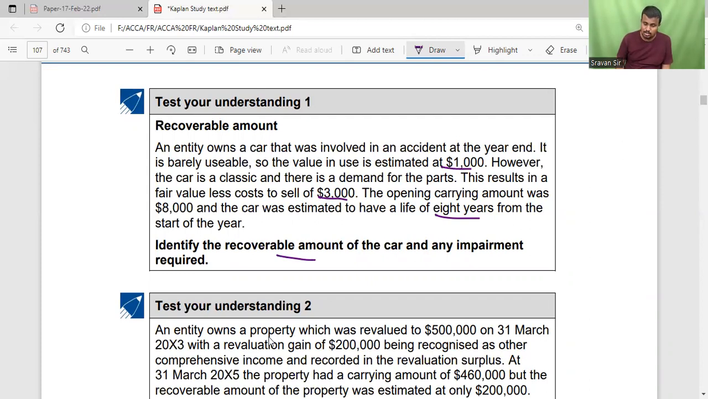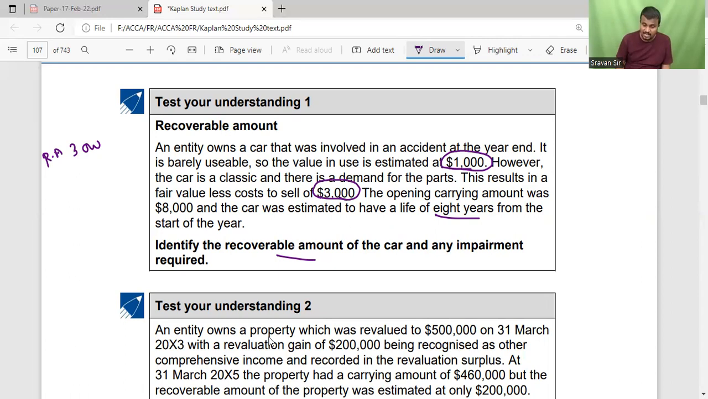First of all, what is the recoverable amount? The higher of the net realizable value or value in use. Value in use was given as 1,000. NRV is provided as 3,000. Of 1,000 or 3,000, whichever is higher, 3,000 is the recoverable amount.